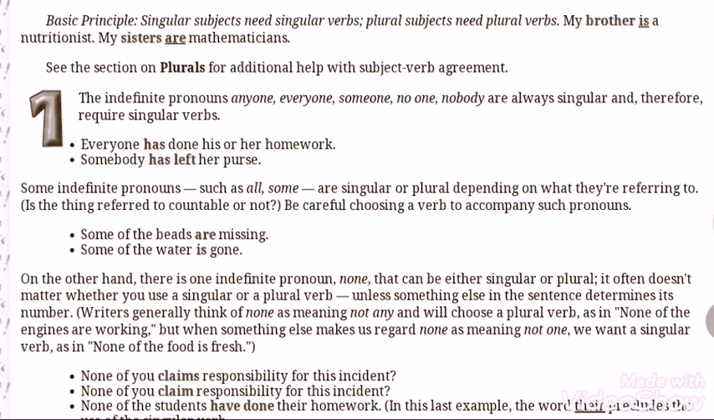In these two sentences you see, everyone has done his or her homework. Here the subject is everyone, that's why has been used after this. Somebody has left her purse. Somebody is singular, that's why has been used. So here the basic rule is that someone, no one, nobody are always singular and therefore require singular verbs.